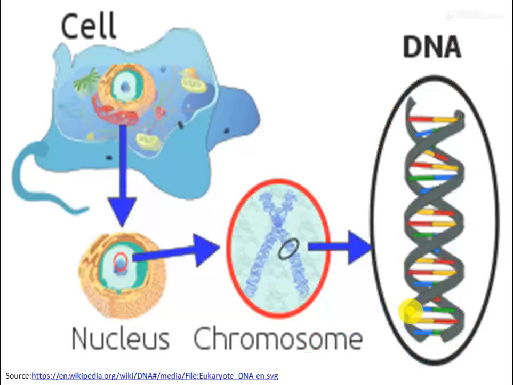So DNA is located within the nucleus. This is the cell structure. Within the cell structure, one of the cell organelles is the nucleus, and DNA is found in the cell nucleus. The nucleus contains chromosomes, and within the chromosome DNA is present.